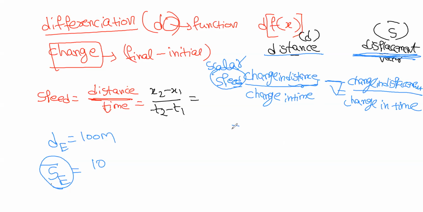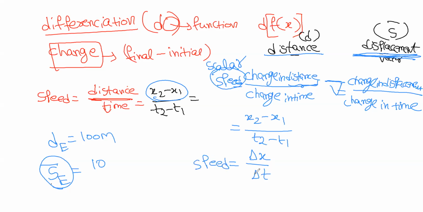So the speed is change in distance. Change in distance, I can write it as x2 minus x1, over change in time, t2 minus t1. So I can represent it as delta x by delta t, right? That is the speed. When you're calculating speed, here delta x is the change in distance. You have to keep that in mind. It is not the displacement.